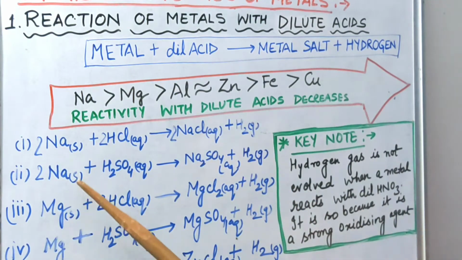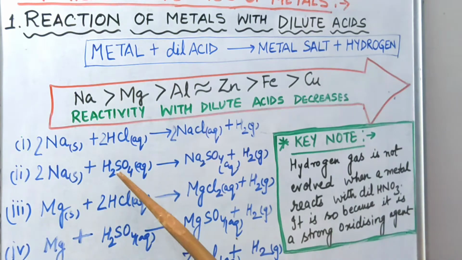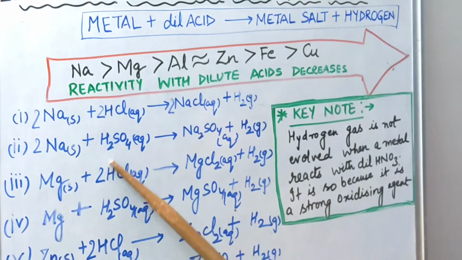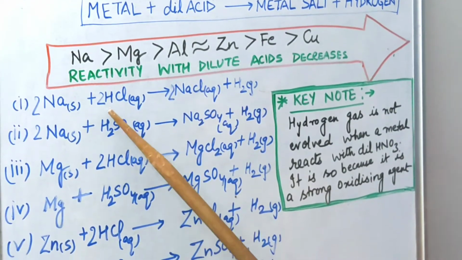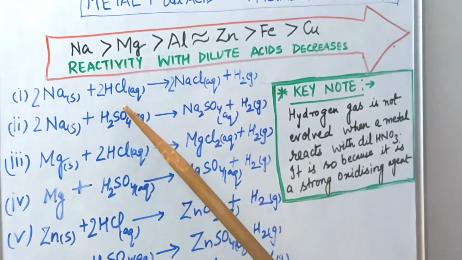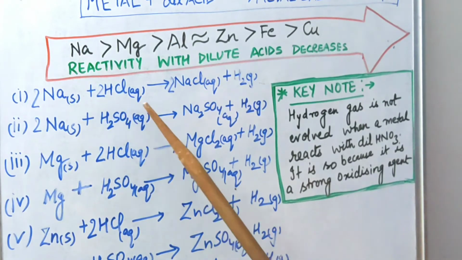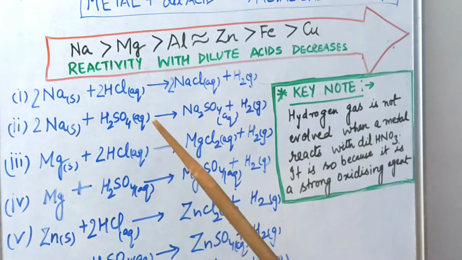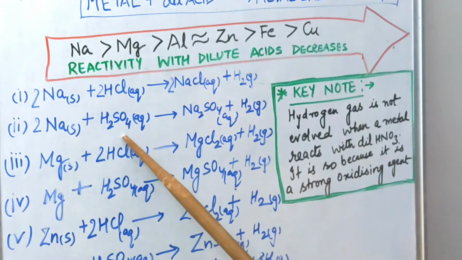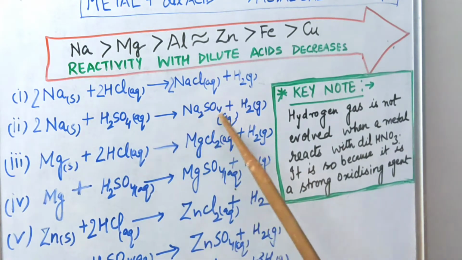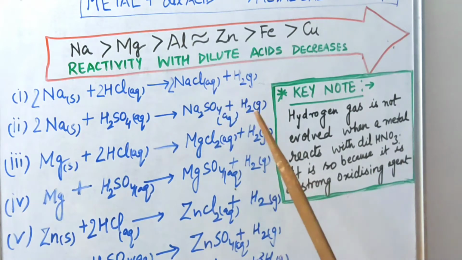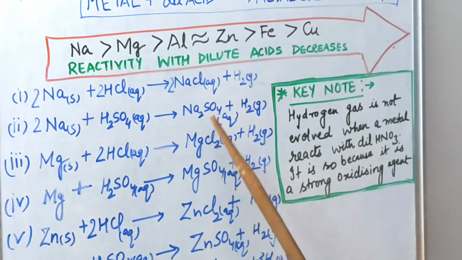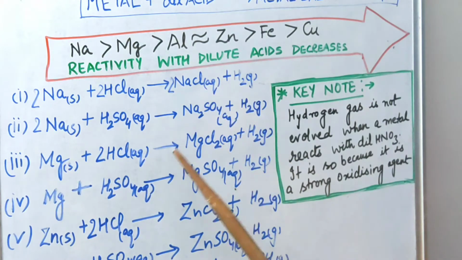Second reaction, again with sodium and dilute H2SO4. See, these two reactions are a little bit explosive in nature, or you can say they are exothermic reactions. An enormous amount of heat energy is liberated because sodium is highly reactive. So when sodium reacts with H2SO4, it will form sodium sulfate and hydrogen gas is liberated. This is a sulfate salt, this is sodium chloride salt.